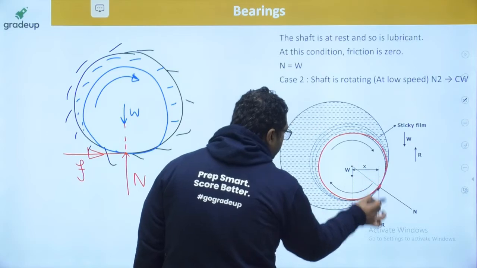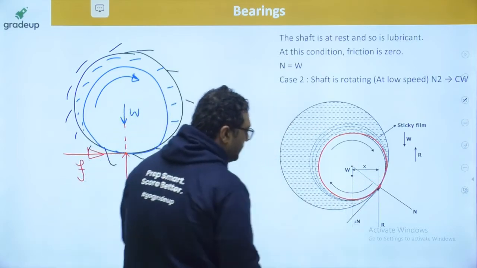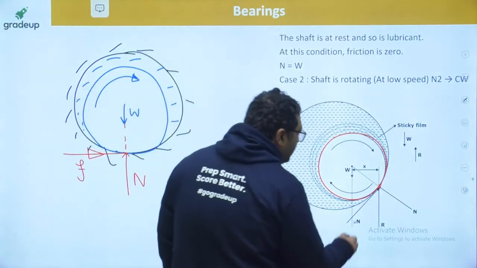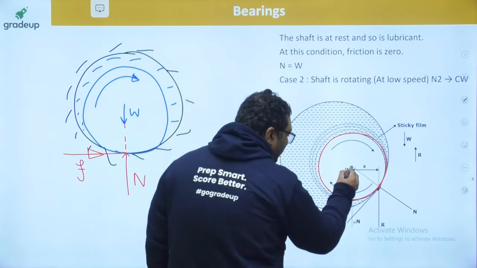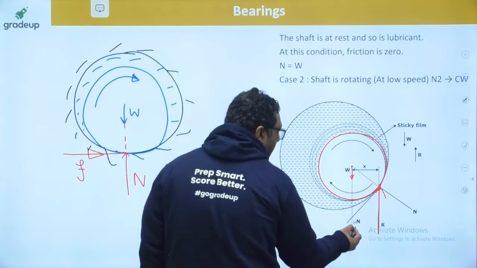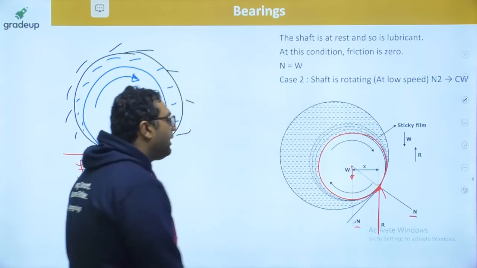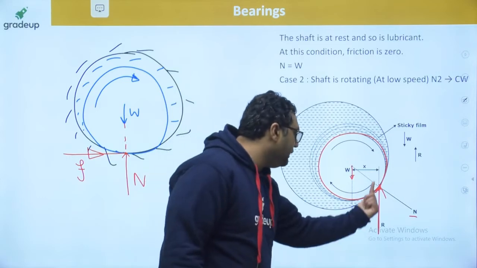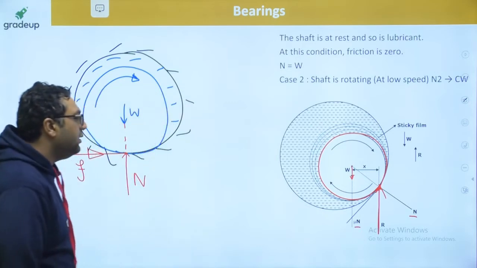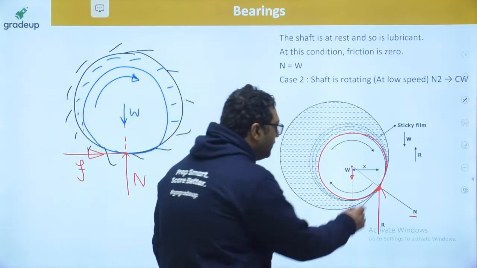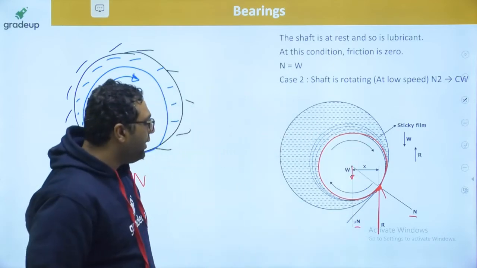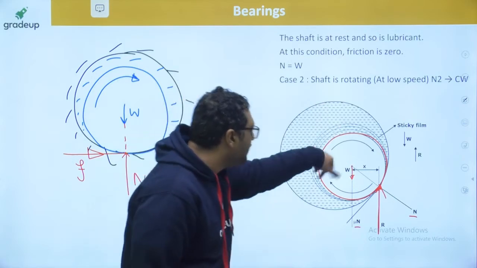The journal will be shifted to a new position, and this shifting continues up to the point when W equals the resultant of the normal reaction N and mu(n). It will move until the distance where the resultant of N and mu(n) comes out equal to W. Then the motion will stop for the shaft. Only rotation is going on. Now, the bearing is at rest and the shaft is rotating.